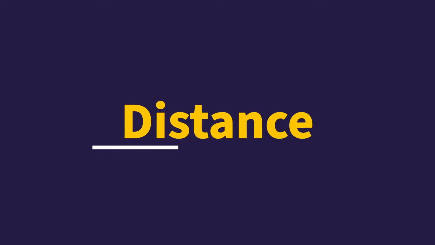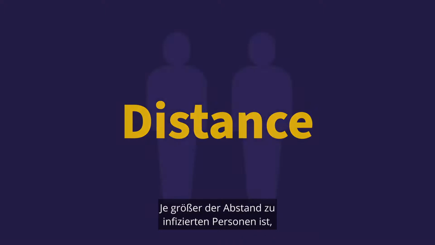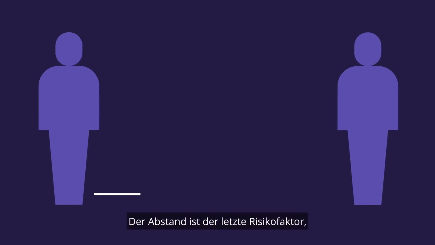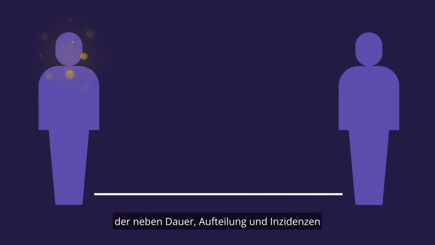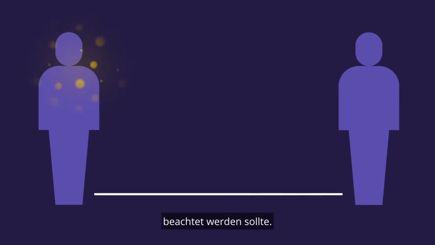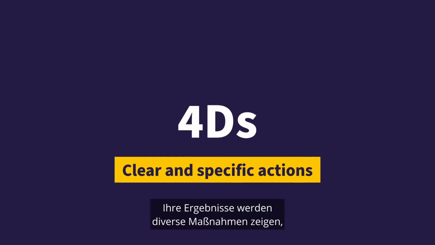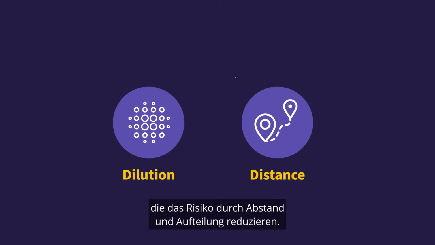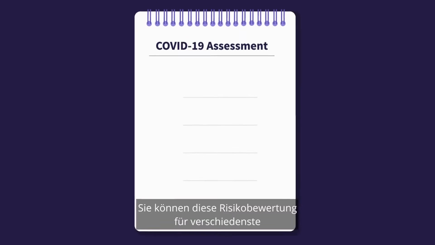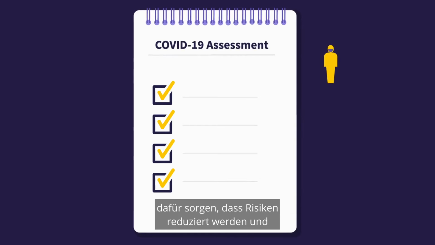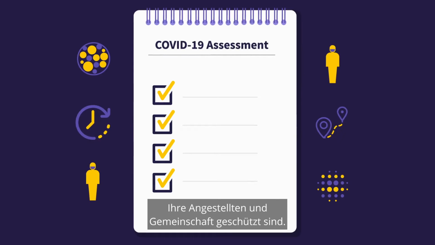Distance. Because the further you are away from the infected person, the lower your risk of getting infected. The relative distance between one person and another is a risk factor to consider alongside duration, dilution, and density. Keeping the 4 Ds in mind, determine your score. Your results will outline clear and specific actions to help manage the risk of transmission through dilution and distance. Lastly, you can use this risk assessment tool for the different scenarios present in your organization to ensure that you are properly reducing risk and protecting your workers and your community.